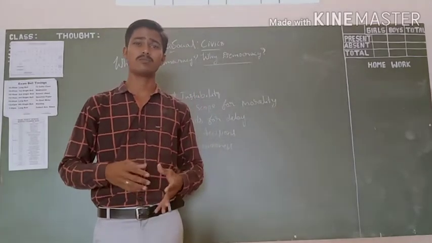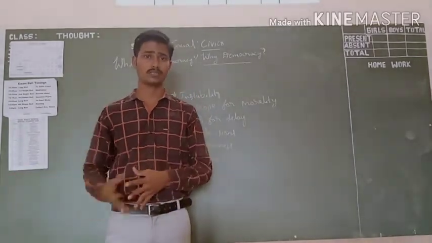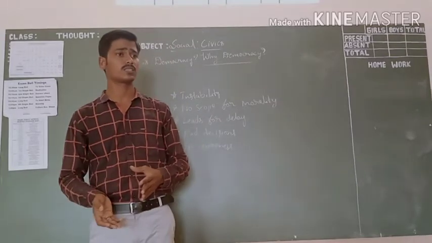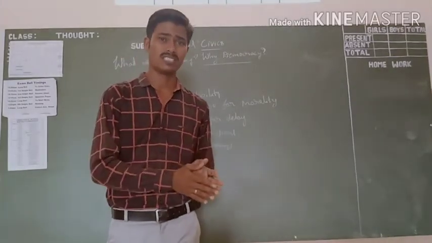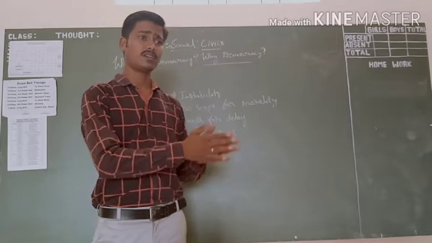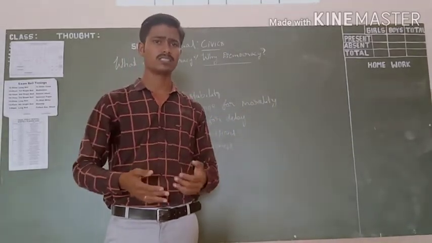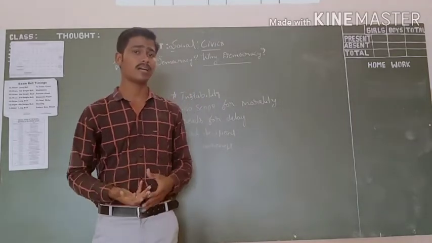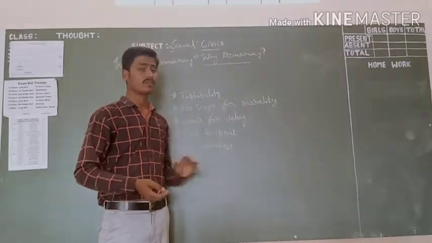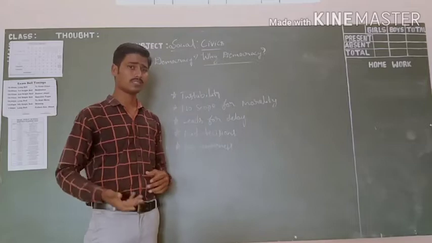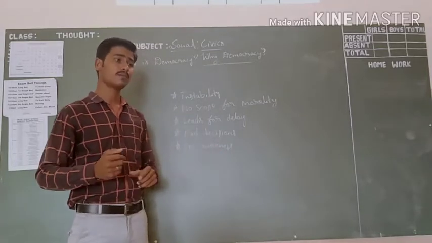He won't give much importance to the poor sections. Even when it is required, he may intentionally not give importance to a particular community. So these types of bad decisions may come in a democratic form of government. That's why we can also say it is a drawback of democracy.